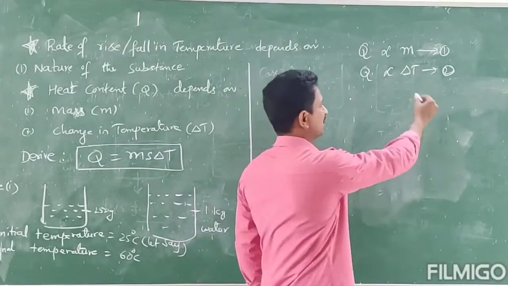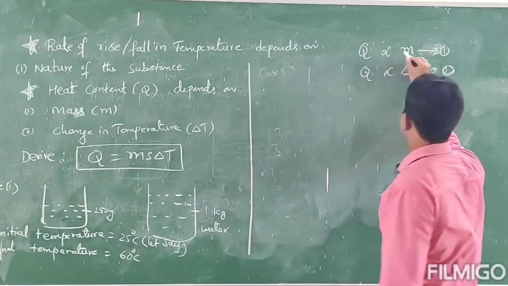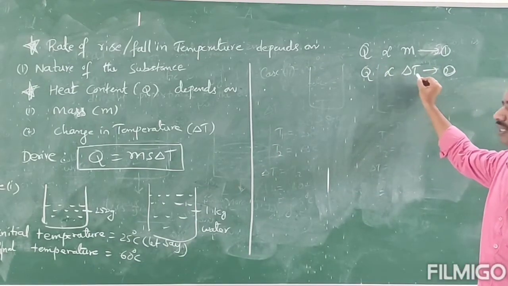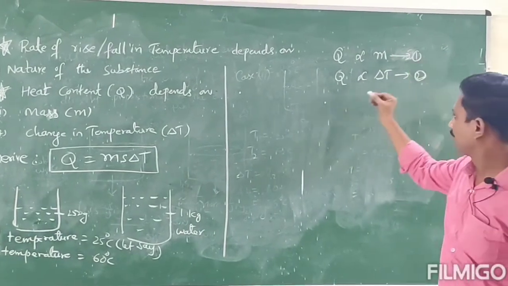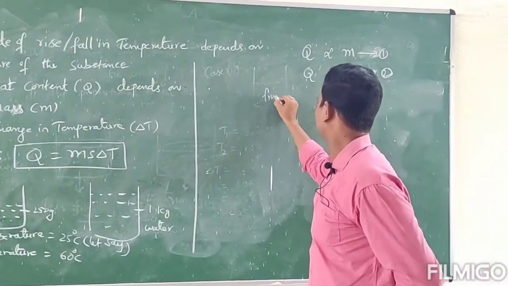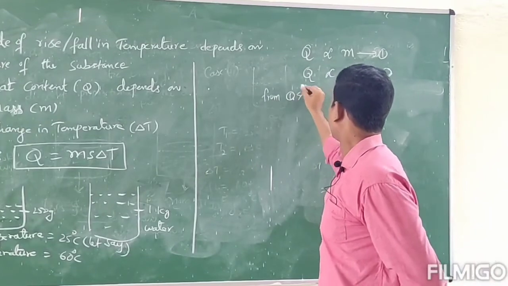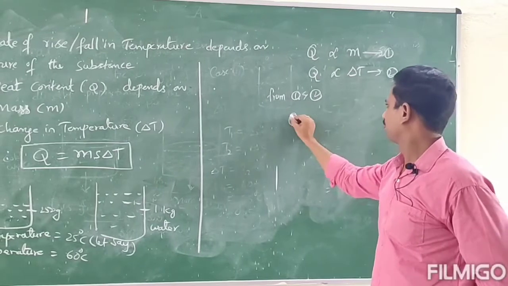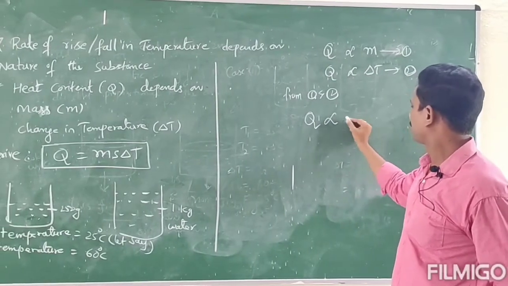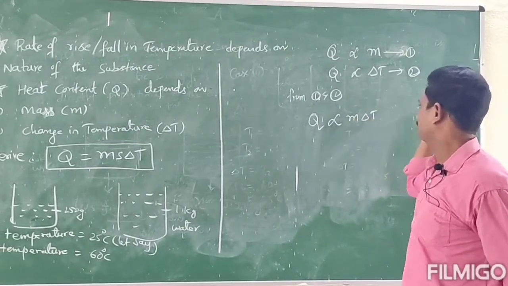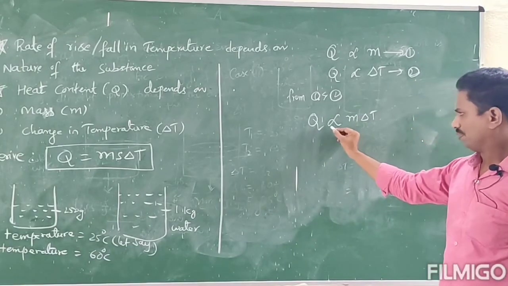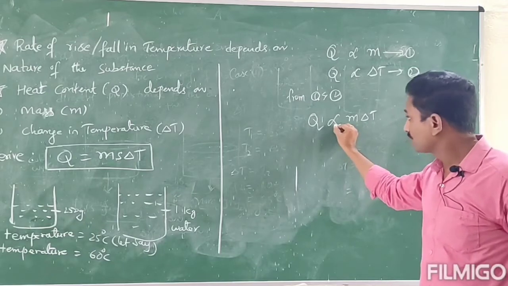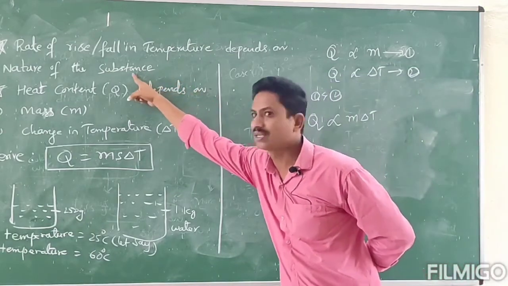So from equation 1, Q is directly proportional to mass, whereas from equation 2, Q is directly proportional to delta T. So from equations 1 and 2, let us club these two equations. Here Q is directly proportional to M into delta T. So here a proportionality constant is there. Let that proportionality constant depend on the substance.